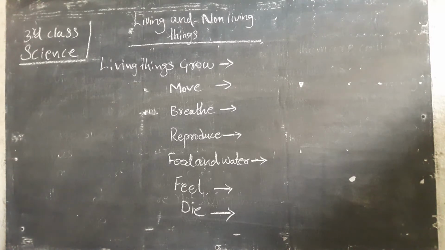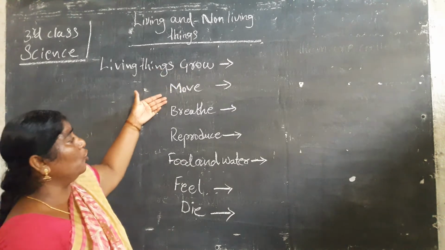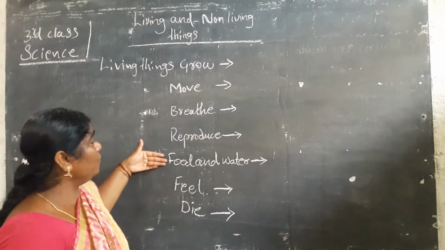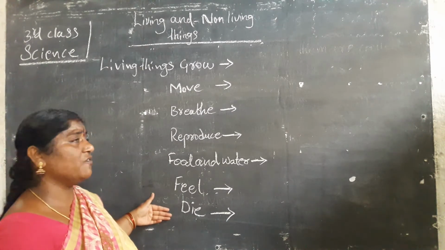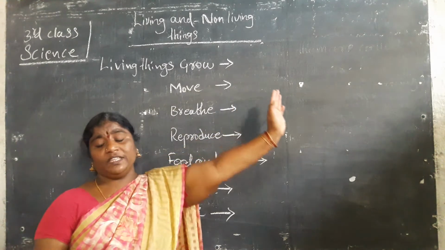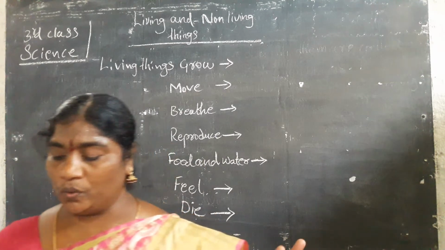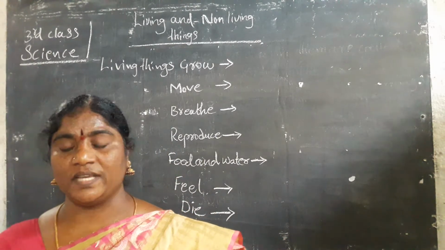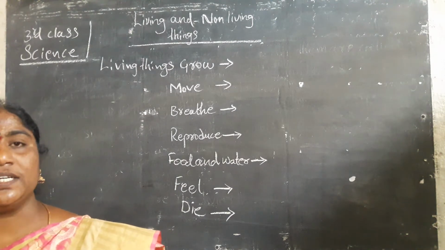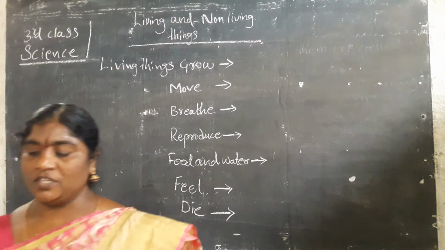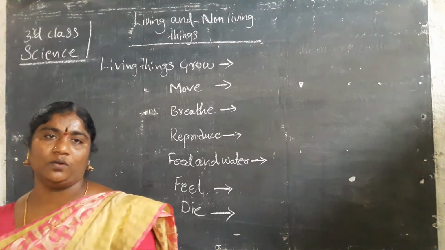Next we have to learn about living things: how living things can grow, move, breathe, reproduce, take food and water, feel, and die. Now we learn how living things grow. All living things grow with the passage of time, with changes in shape and size. You also know this: last year you were in second class, and this year you are going to third class.